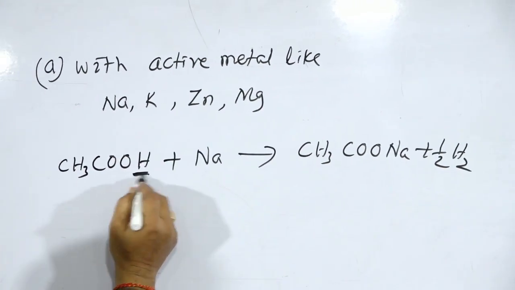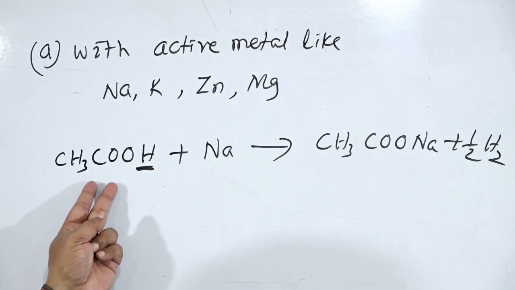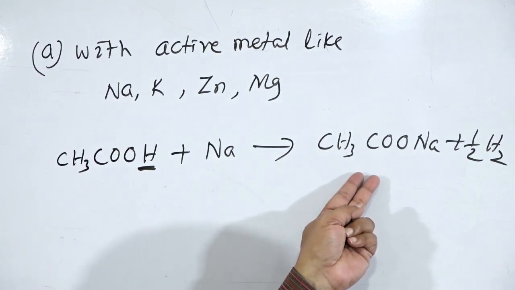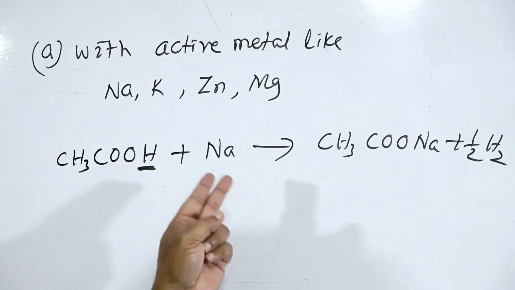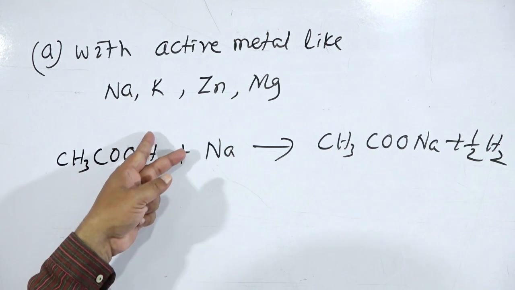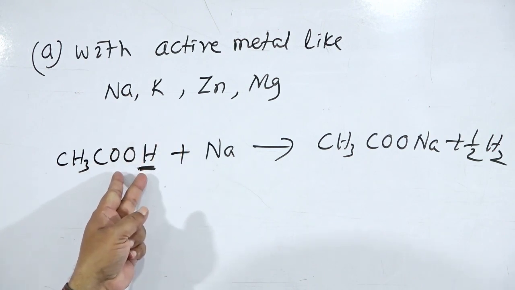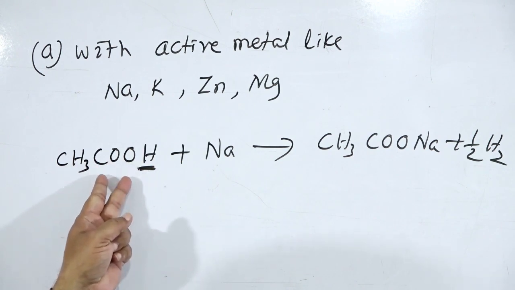That is, the hydrogen atom is replaced by the sodium metal. So when acetic acid reacts with metallic sodium, there is the formation of sodium acetate and hydrogen gas is liberated. So this reaction explains the acidic behavior of the hydrogen atom of acetic acid.